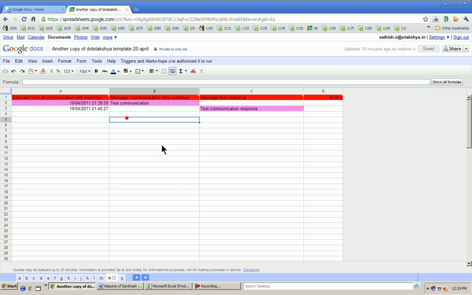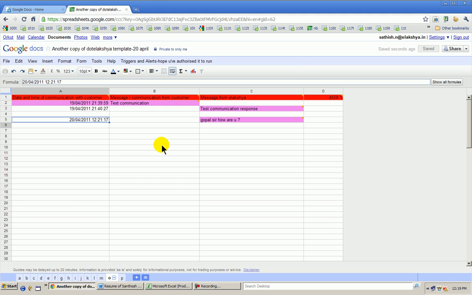Supposing, for example, elakshya sends a message to the customer saying, Sir, Gopal, sir, because Gopal is sitting next to me, so I'll say, Gopal, sir, how are you? This is my message to Gopal. The minute I put the message to Gopal, you'll see the date and time gets captured here. You can see here, no? When the customer, instead of signing in as satish.in, the customer can be gopal@gmail.com. The customer signs in, the customer would be able to access it, and the customer also needs to say, I am doing fine, please help me on so and so matter.